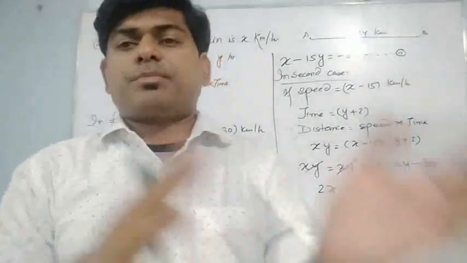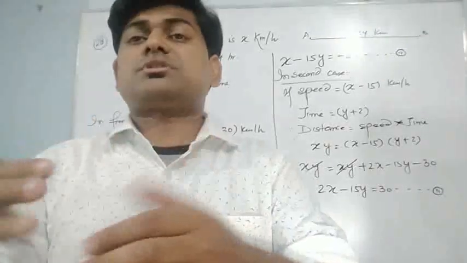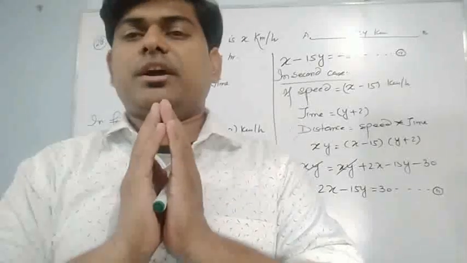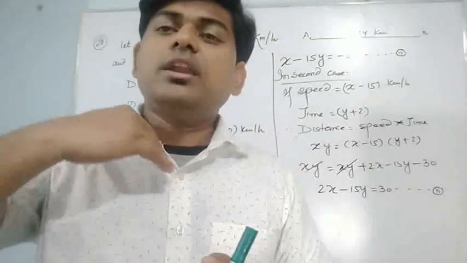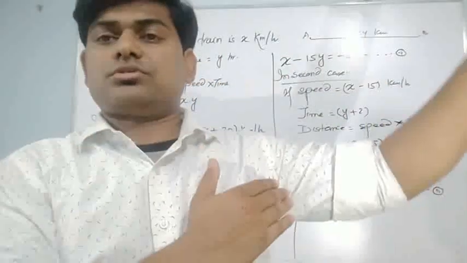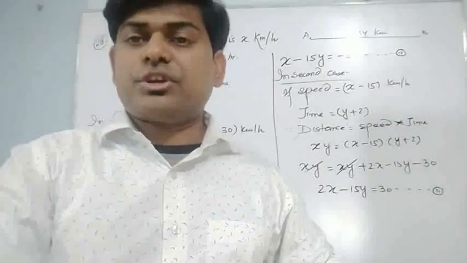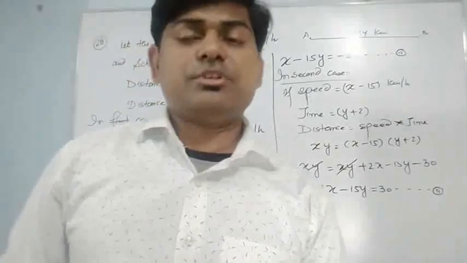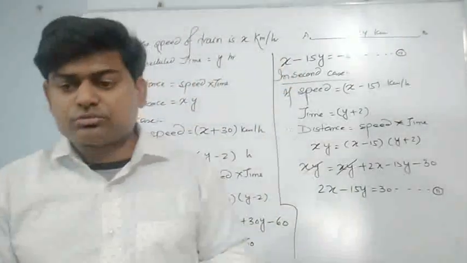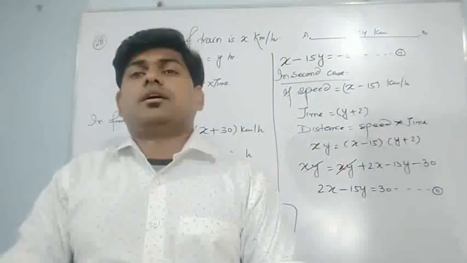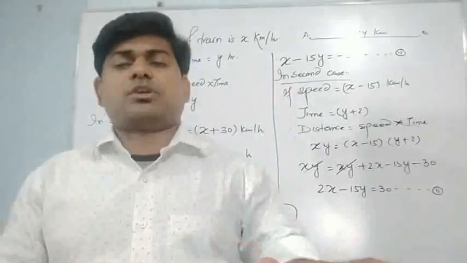What is the meaning of upstream and downstream? Upstream means against the water direction. It means if water is flowing in the north direction, we are going in the south direction. And downstream means with the water, in the direction of the water only.